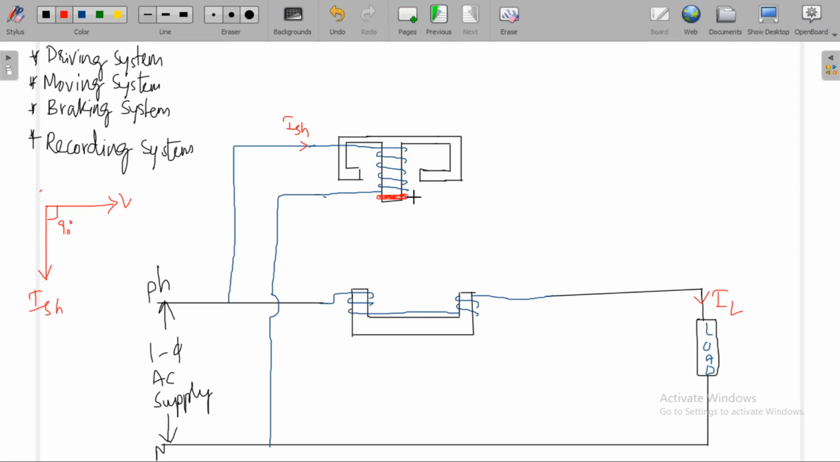This copper band, which is used for lag adjustment, is called the power factor compensator, or compensating loop.